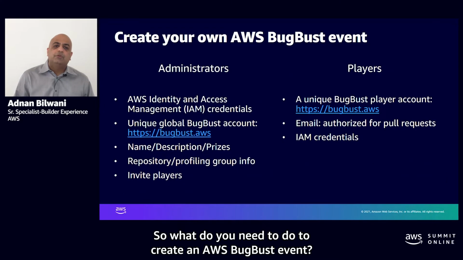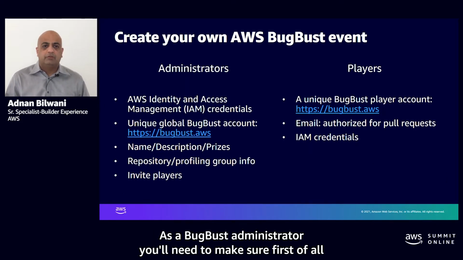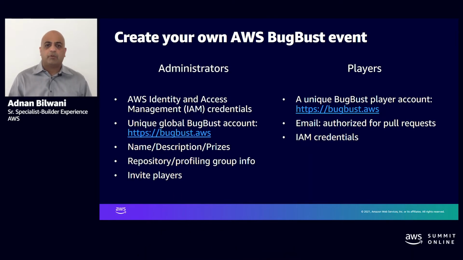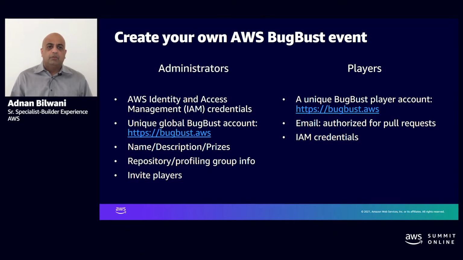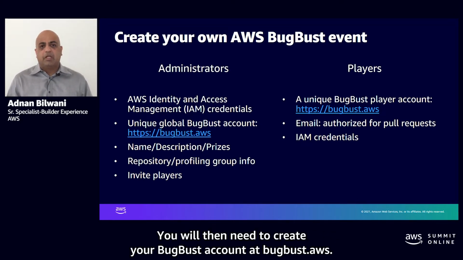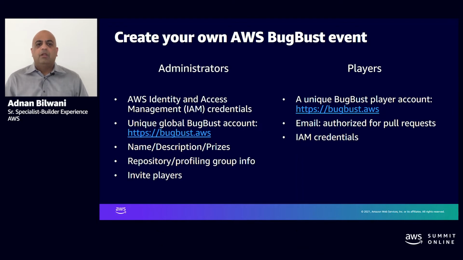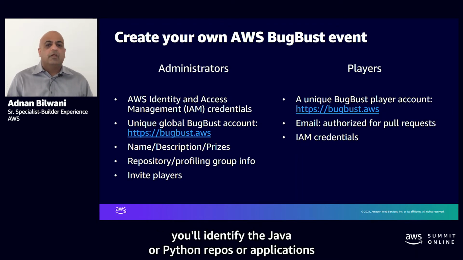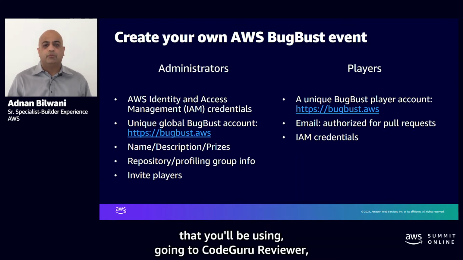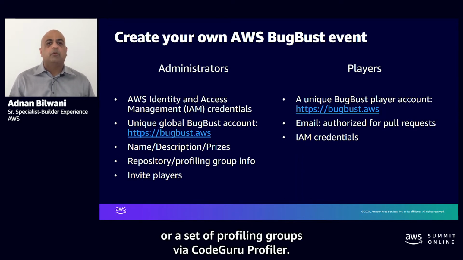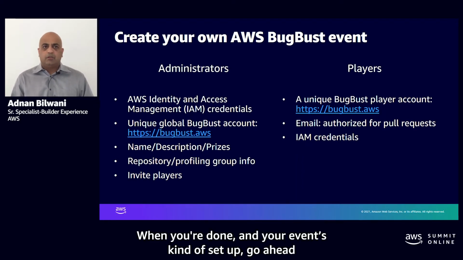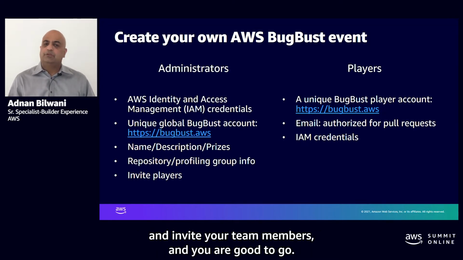So what do you need to do to create an AWS Bug Bust event? As a Bug Bust administrator, you'll need to make sure, first of all, that you have the proper IAM, or Identity and Access Management, credentials to create your own event. You will then need to create your Bug Bust account at bugbust.aws. Next, when you're ready, you'll identify the Java or Python repos or applications that you'll be using. Go into CodeGuru Reviewer, for example, to analyze your repo or set up profiling groups via CodeGuru Profiler. When you're done and the event's set up, go ahead and invite your team members and you are good to go.